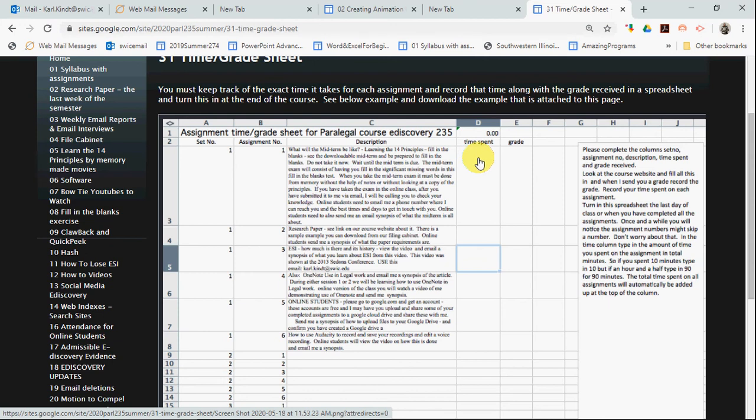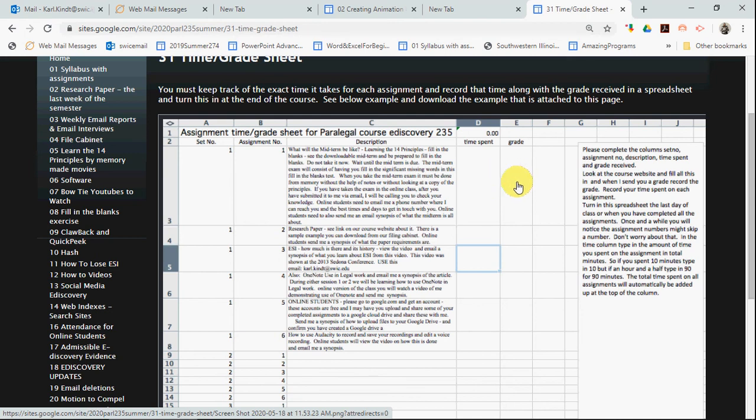How much time did you spend? You need to record that exact amount of time within, I would say, 15-minute segments. So if I spent 15 minutes with this one, I put 15 in here. If I spent 60 minutes, I'd put 60 in there. If I spent, say, an hour and 15 minutes, I'm going to put 75 in there. And as you put those numbers in here, the totals will be added up here at the top automatically by the formula I put up there when you download the spreadsheet.